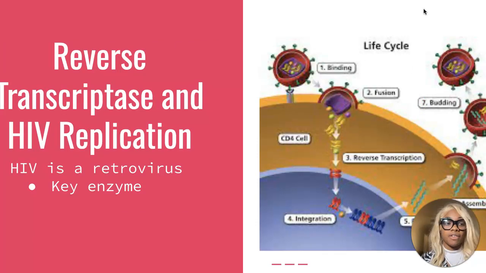In the realm of HIV replication, the spotlight shines on reverse transcriptase, which is the key player in the intricate dance of viral proliferation. HIV, a retrovirus, adopts a unique strategy, converting its RNA genome into DNA during replication. At the crux of the process is reverse transcriptase, the enzyme that catalyzes the conversion, transforming viral RNA into DNA, a crucial step in the virus's ability to integrate itself into the host cell's genome.